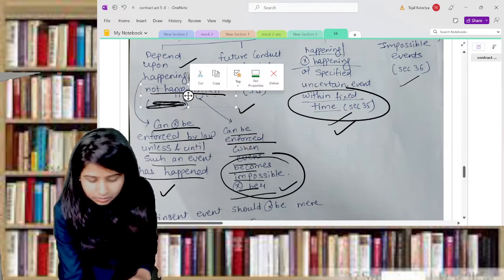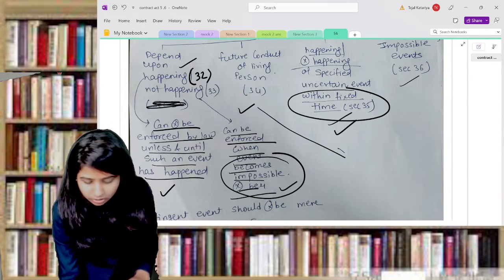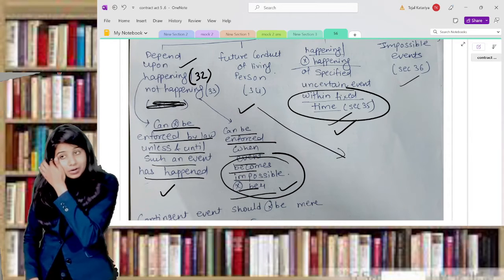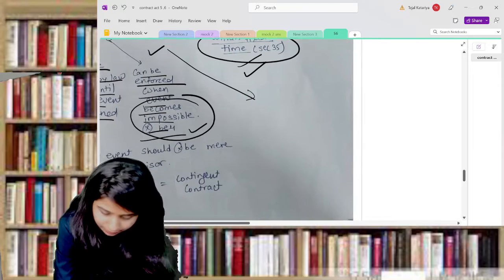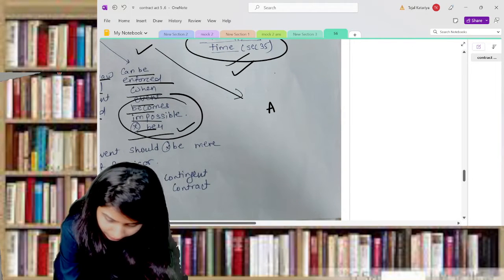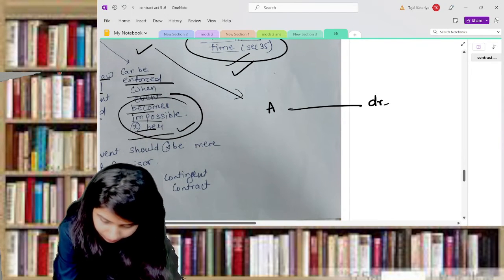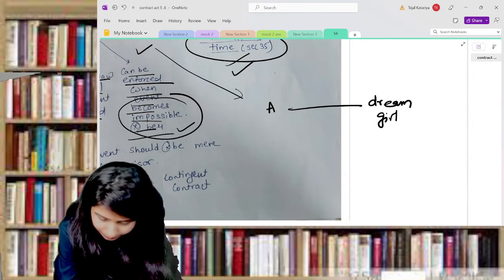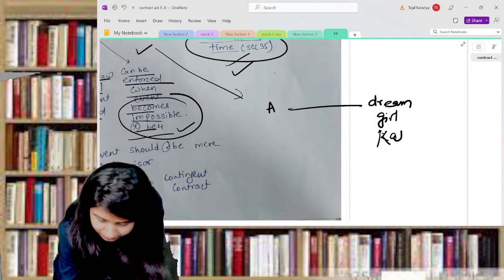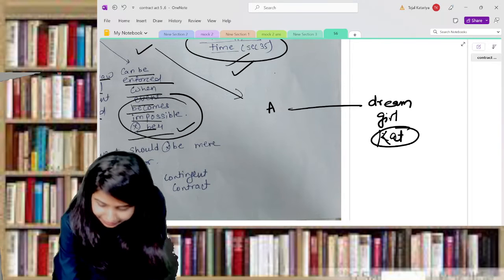Now this section number 34 is all about the future event of a living person. Let's take an example: here we have Mr. A, and Mr. A is going to marry his dream girl. Maybe we'll take the example of Katrina Kaif. Okay, the dream girl is Katrina Kaif.